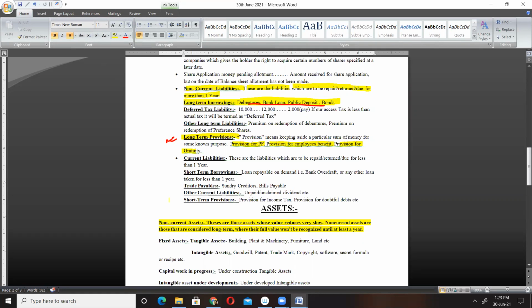Similarly, we have short-term provision. Short-term provision is nothing but keeping aside a sum of money for some known reason which we need to pay off within 1 year. These are some very important examples: provision for taxes, provision for doubtful debt, etc. Here provision for income tax is very much important. You might get it repeatedly. Okay.